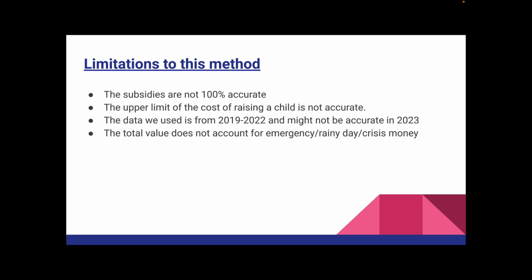Secondly, the upper limit cost of raising a child until 7 is quite inaccurate. This is because we use the top 20% of family spending in Singapore. Therefore, this is quite unrealistic. Thirdly, even though we use recent data that was at most 4 years ago, there is a chance of it not being accurate. There may be a price inflation or deflation that could happen this year, making our solution invalid.